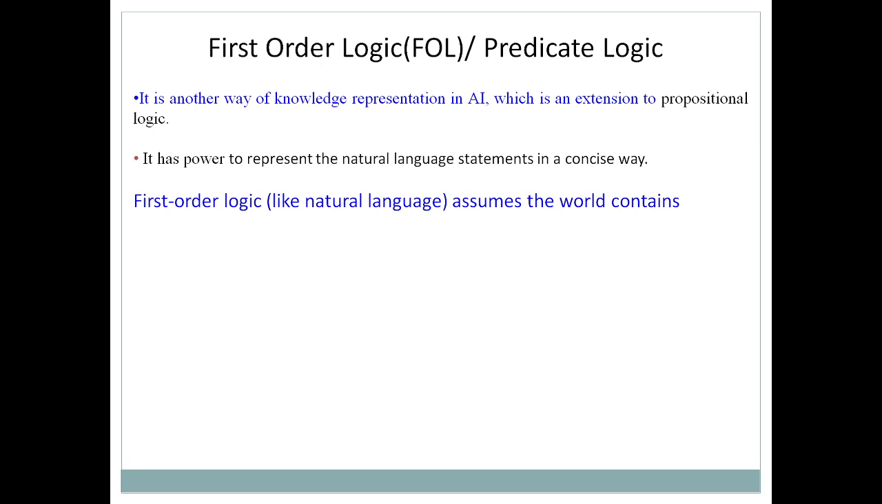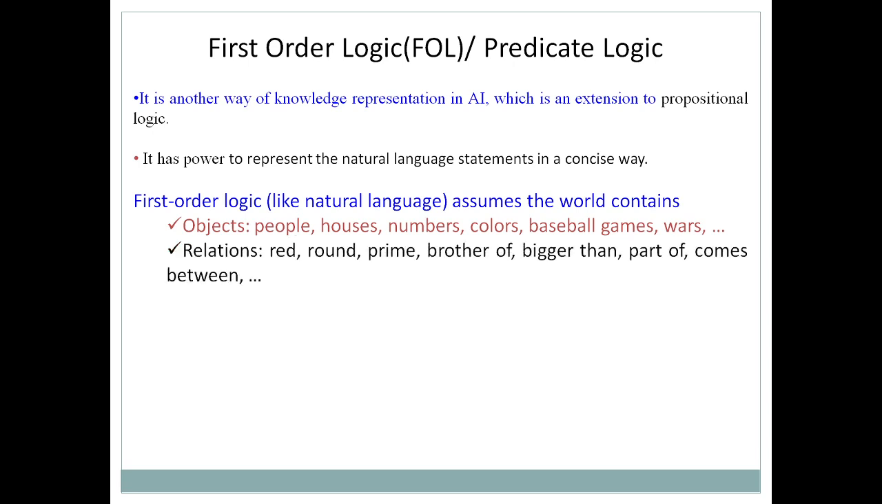But predicate logic, just like natural language, assumes the world contains objects. It can represent objects like people, house, number, color, baseball, games. Then it can also represent the relationship between two variables, such as red, round, prime, brother of, bigger than, part of, comes between. So these are the various words which represent relations.